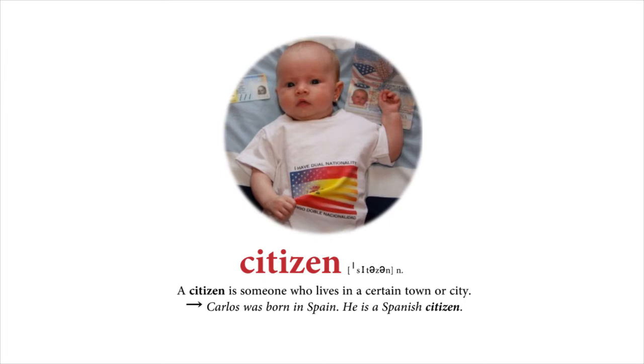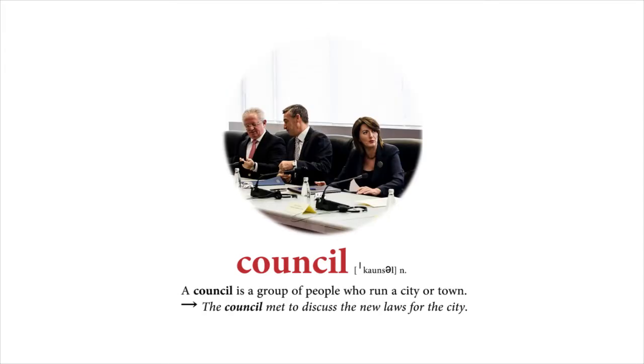A citizen is someone who lives in a certain town or city. Carlos was born in Spain. He is a Spanish citizen. Council. A council is a group of people who run a city or town. The council met to discuss the new laws for the city.